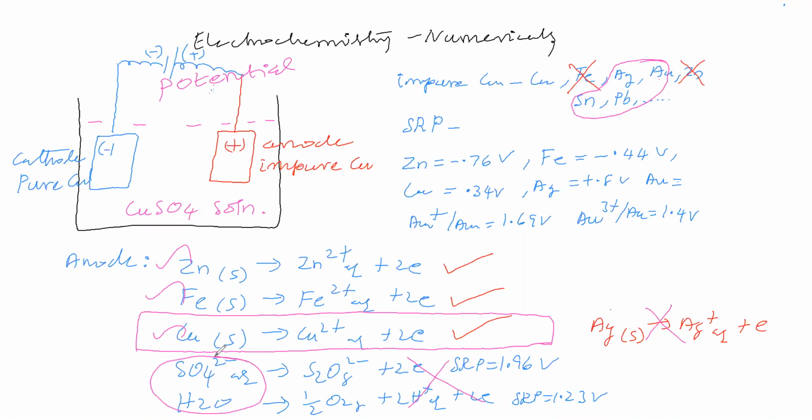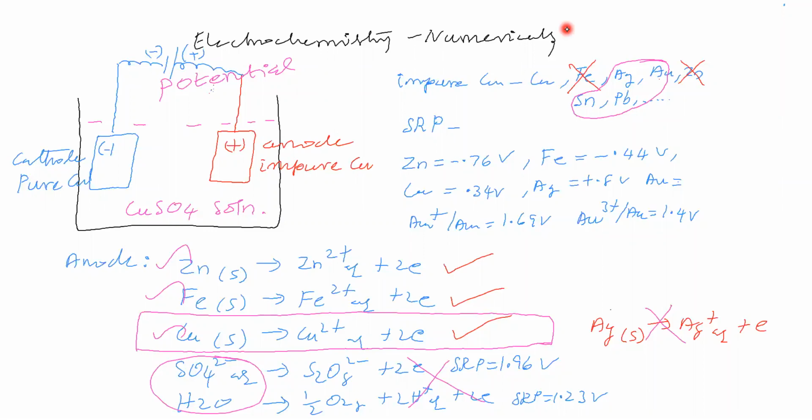So what is the maximum potential applied using the battery? It is the potential such that this reaction should take place, and these reactions should not take place.